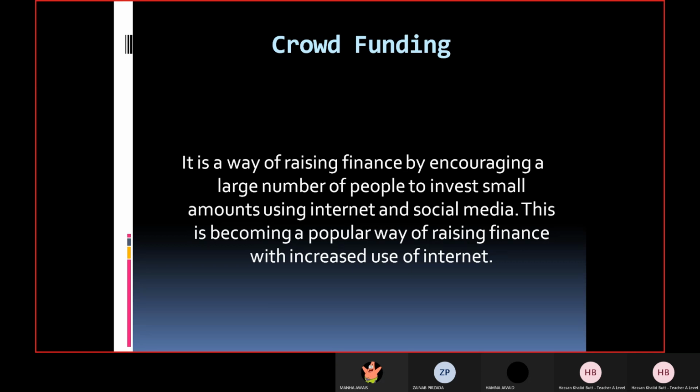So now remember the key part is you collect a small amount of money from a large number of people. Now this is very important. You collect a small amount of money from each individual, but there are lots of people who actually provide you the amount of finance. So small amount comes from each individual, but when you add them together, it becomes big. That's why I'm saying you collect a small amount of money from a large number of people. So in total, it's a huge amount. Now, so how do you collect it? Because you do not know those people. I told you that crowd means unknown people. So how do you collect it?